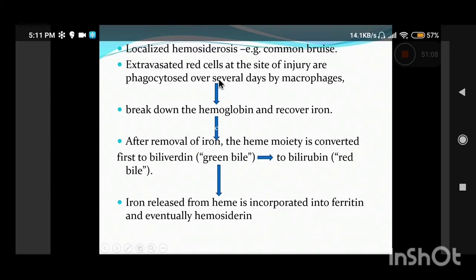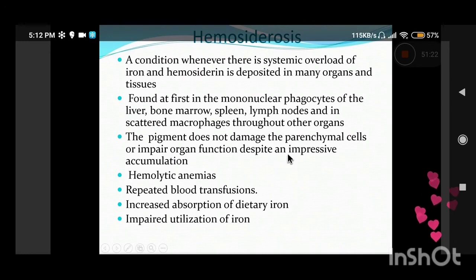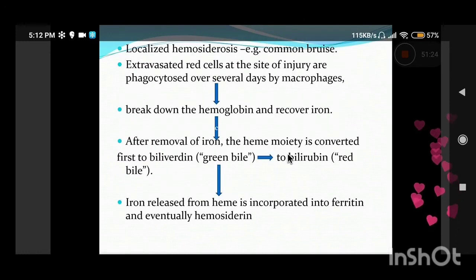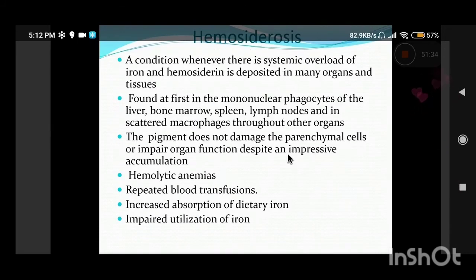They are taken up by the macrophages, the hemoglobin is broken down, and after removal of the iron, the heme component is reduced to biliverdin, which is the green bile, and then to bilirubin, which is the reddish bile. The iron released from the heme is incorporated into ferritin.